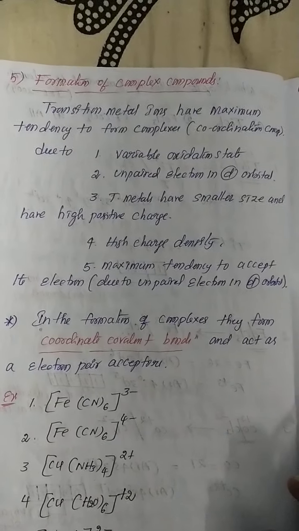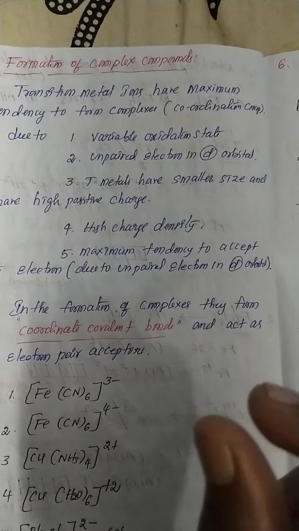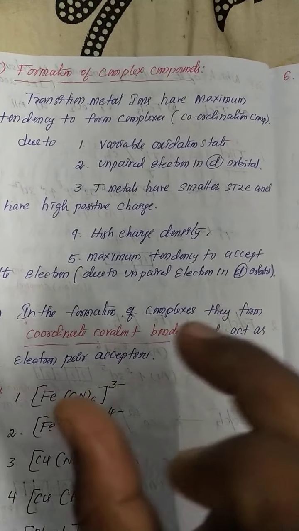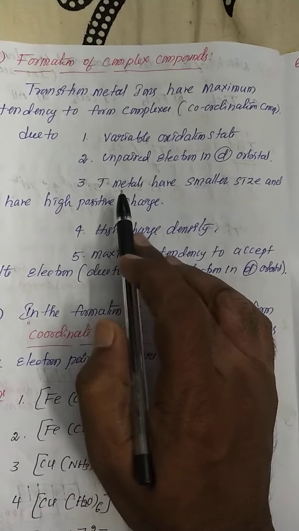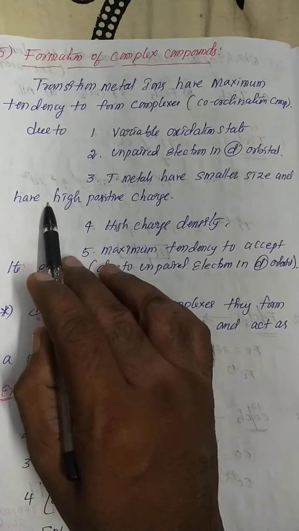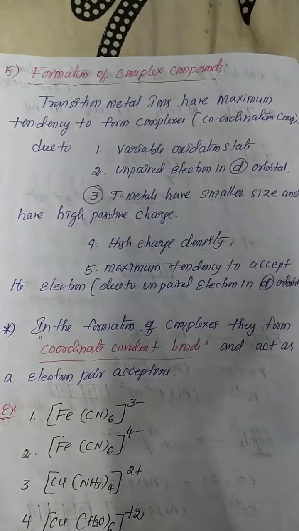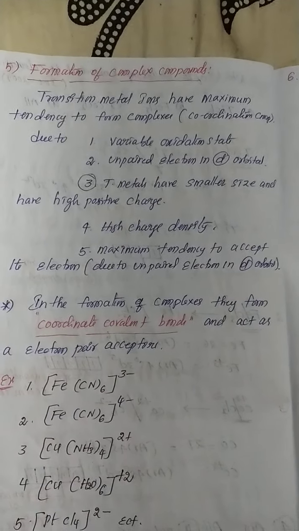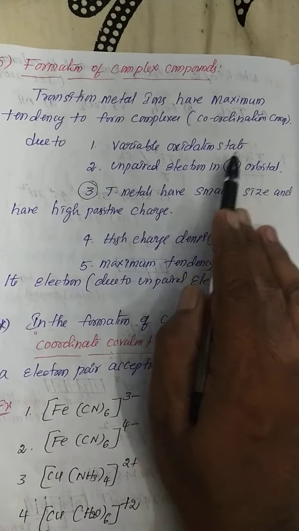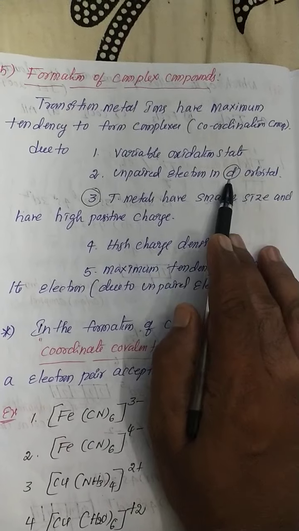So here, my dear students, complex compounds means different kinds of metals are connected together. That's why transition metals have smaller size and high positive charge. This is the most important point, my dear students, especially for the formation of complex compounds. Once again, variable oxidation state, unpaired electrons present in the d orbital.